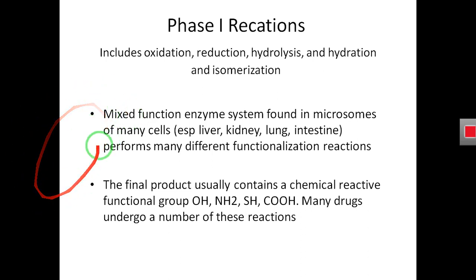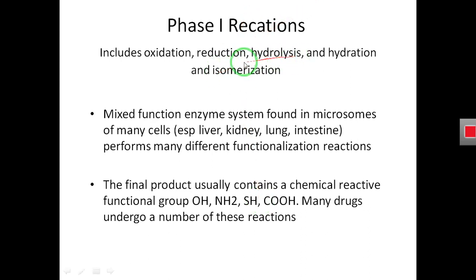It will either have an OH group, that is the hydroxyl group, a polar group. It may have an NH2 group. It may have an SH group. It may have a COOH group, that is the carboxyl group. So all these groups are functional in nature, and these groups are added to the drug after oxidation, reduction, hydrolysis, hydration, or isomerization.